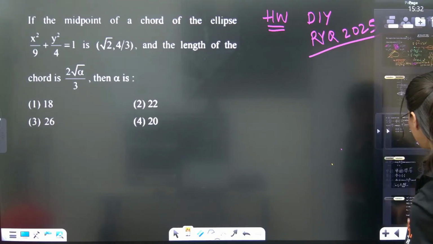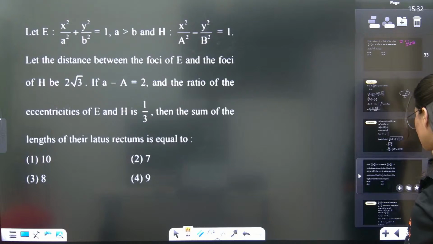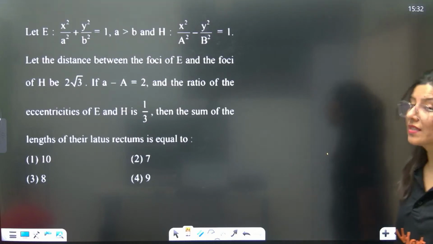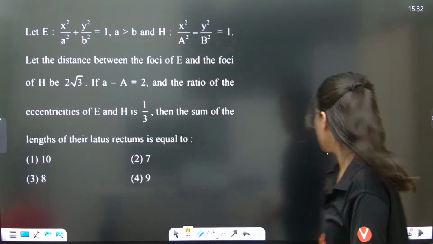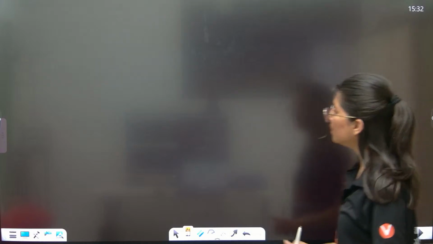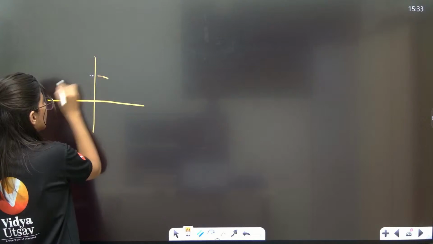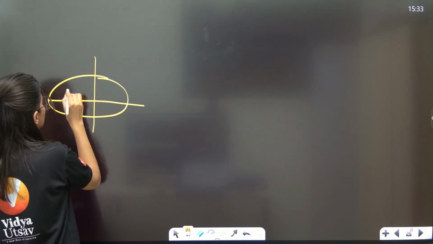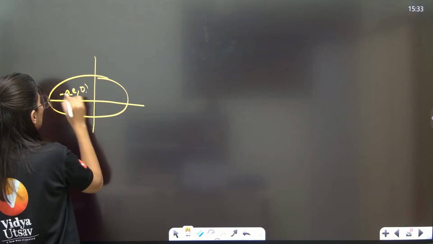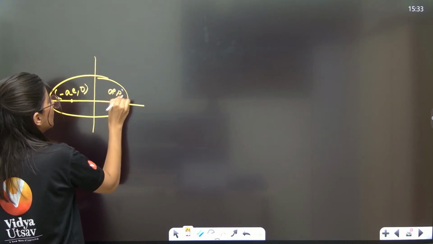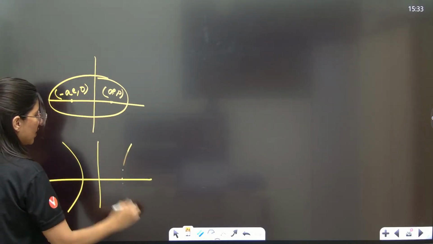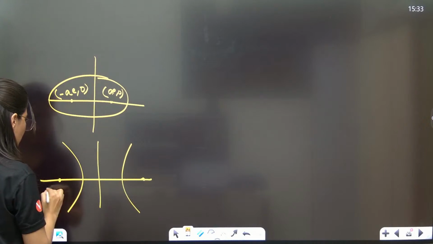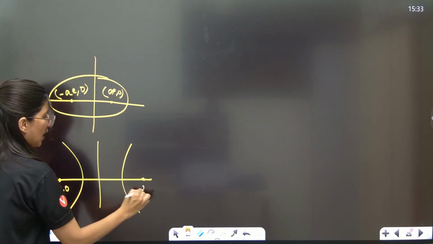Okay. Now let me just move on directly to the next question, which is this. This is a combination of hyperbola and your ellipse. Before that, I just want you to understand what are the things which are happening in ellipse. So in ellipse, this is minus AE comma 0 and AE comma 0. In hyperbola, this is focus F1, F2. In ellipse there are two foci. In hyperbola also, minus AE comma 0 and AE comma 0.